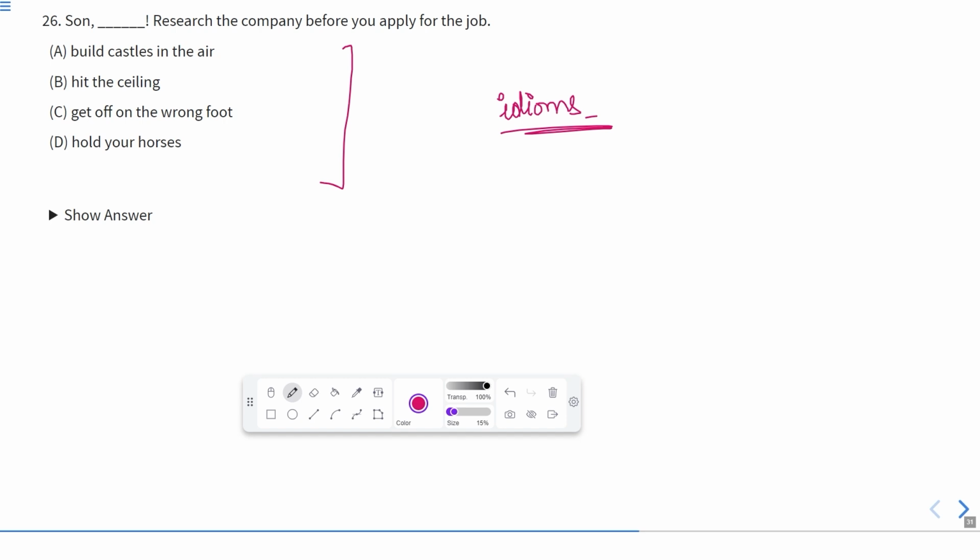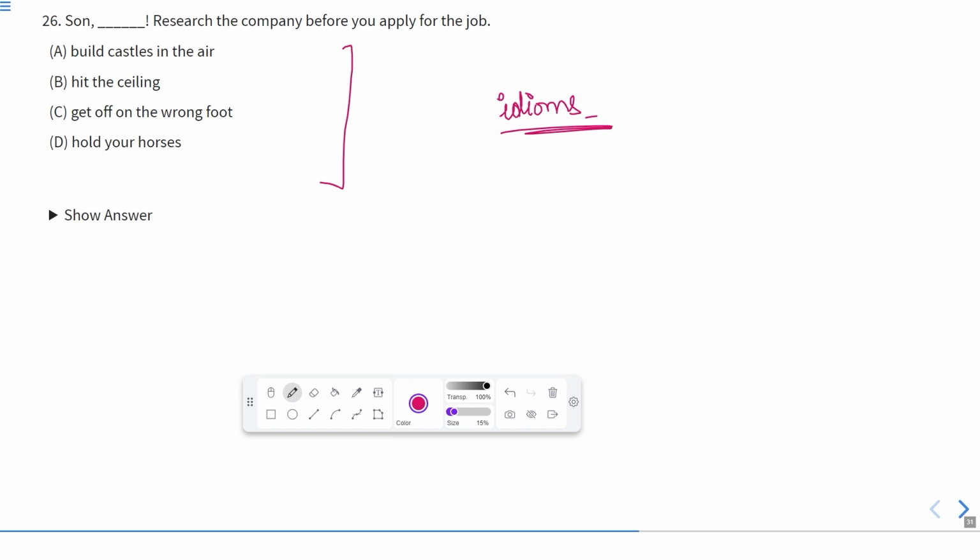It means you have to investigate the company in which you are applying for the job, whether that company is correct for you or not. Okay, so here the options are: build castles in the air. Build castles in the air means when someone pretends, or just imagines some good things are happening, but they are actually just building castles in the air.